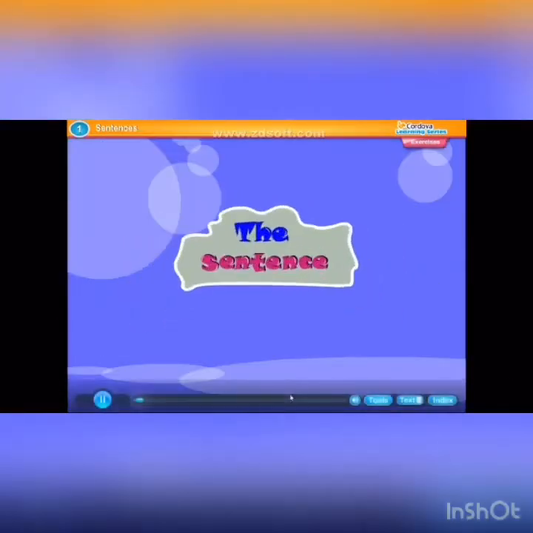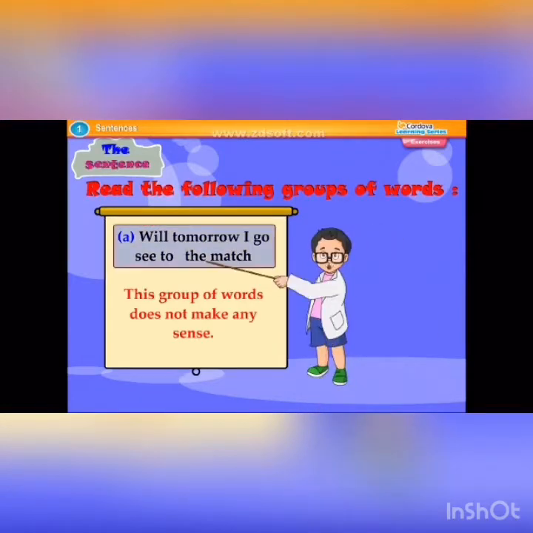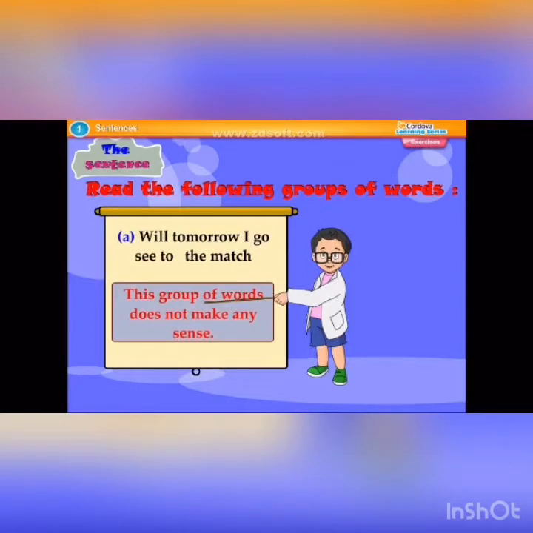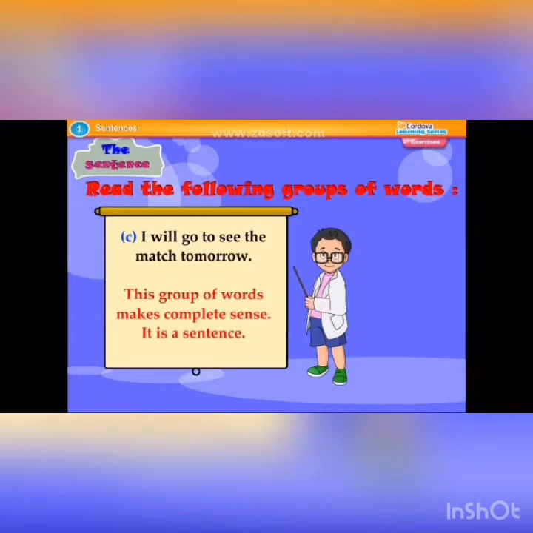The sentence. Read the following groups of words. Will tomorrow I go see to the match? This group of words does not make any sense. To see the match. The group of words given here makes sense, but not complete sense. I will go to see the match tomorrow. This group of words makes complete sense.